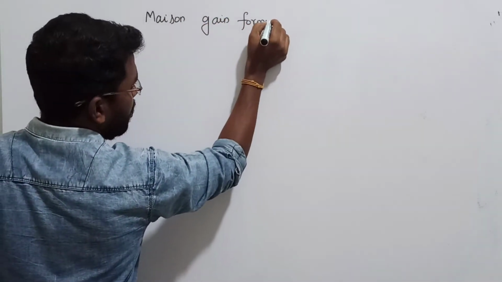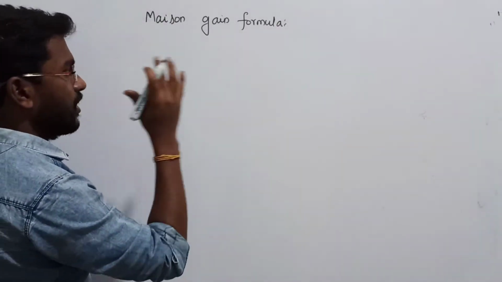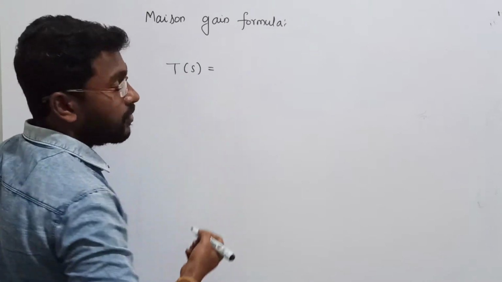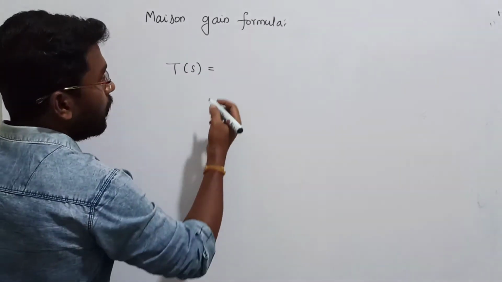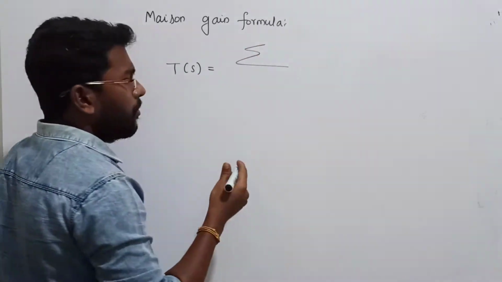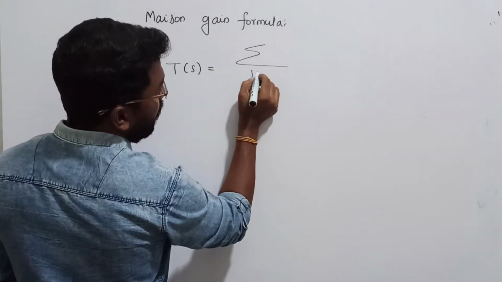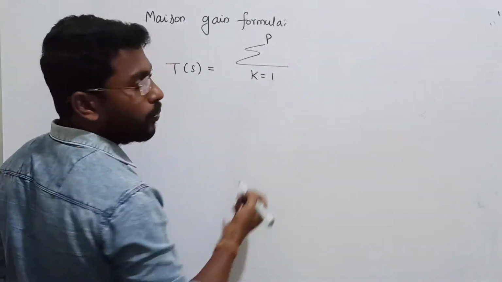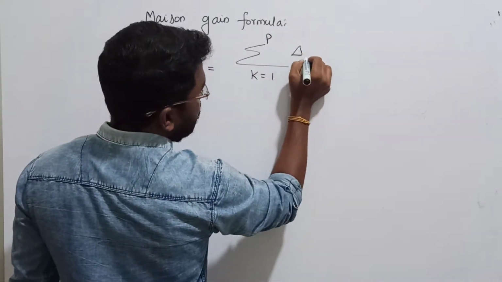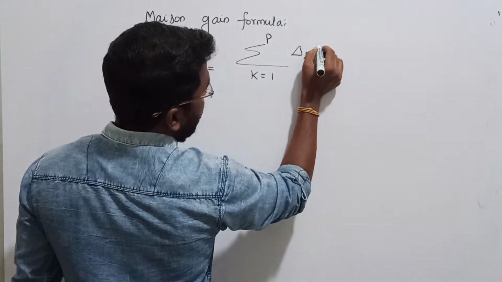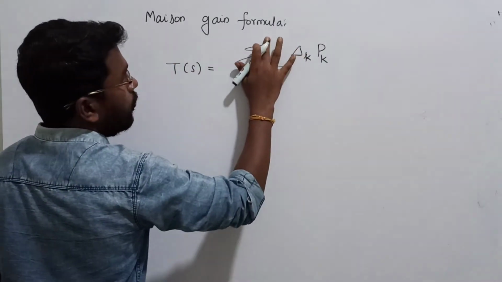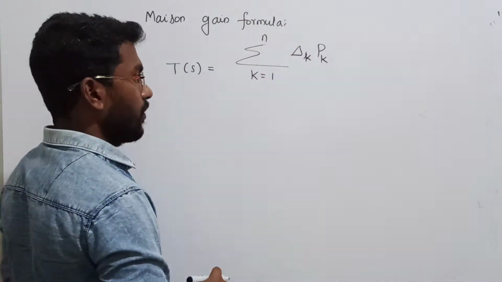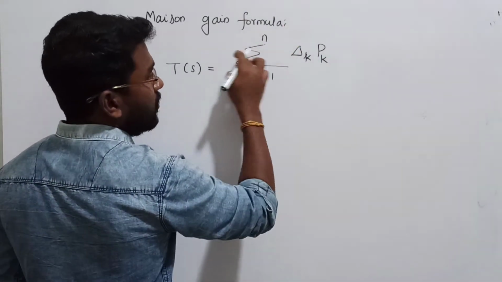Slowly absorb it, you just need to observe first. What I am trying to do is calculate the overall transfer function of a given block diagram with the help of Mason gain formula. In Mason gain formula, we have summation k equal to 1 to p. Here I am going to write del k and pk, and of course we will go up to n. That is better, because both p are not the same, you will be confused. I am starting from k and this is a summation.